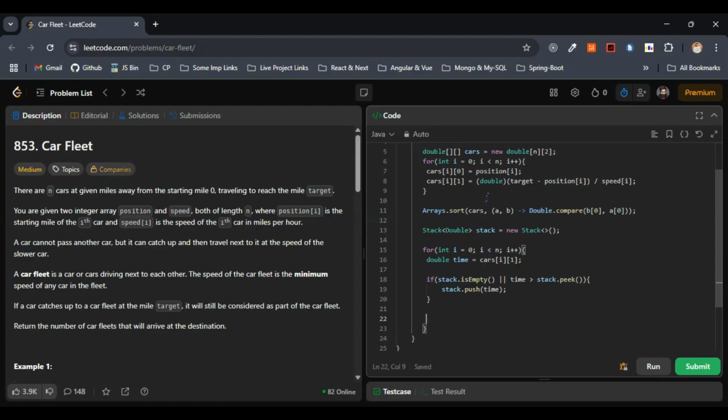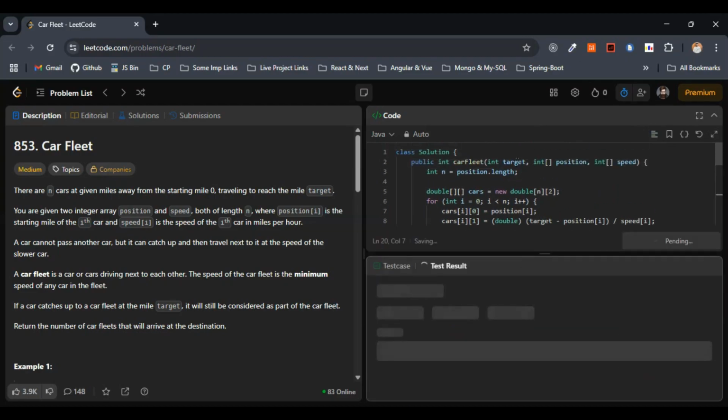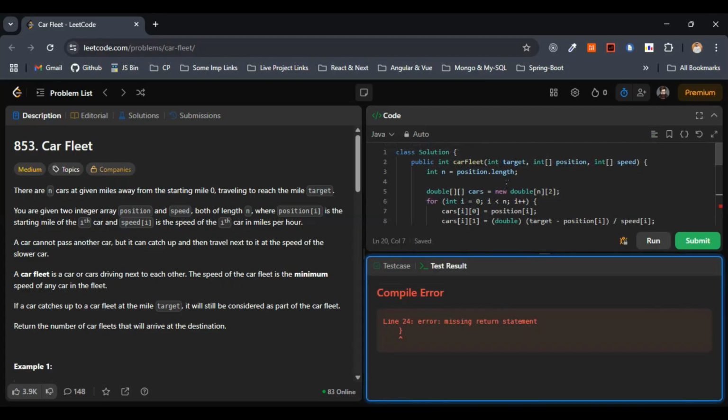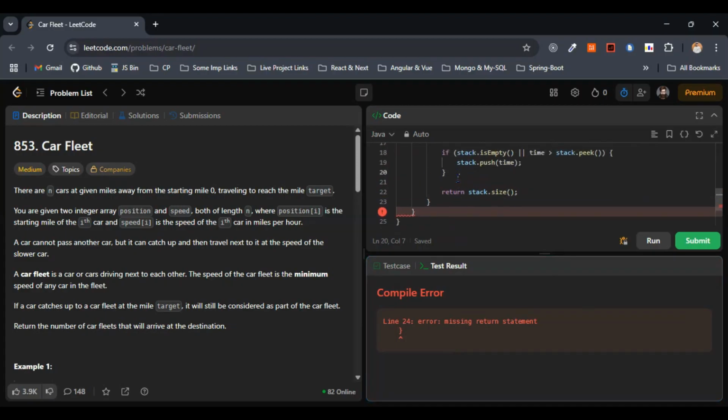So here we need to return the number of fleets at the end, nothing but the stack size. Here let's go with return stack dot size. Simple, very simple, right? So let me format the code once. Let me hit the run button. Missing the return statement. So here, oh yeah, this one I have to give here, right?